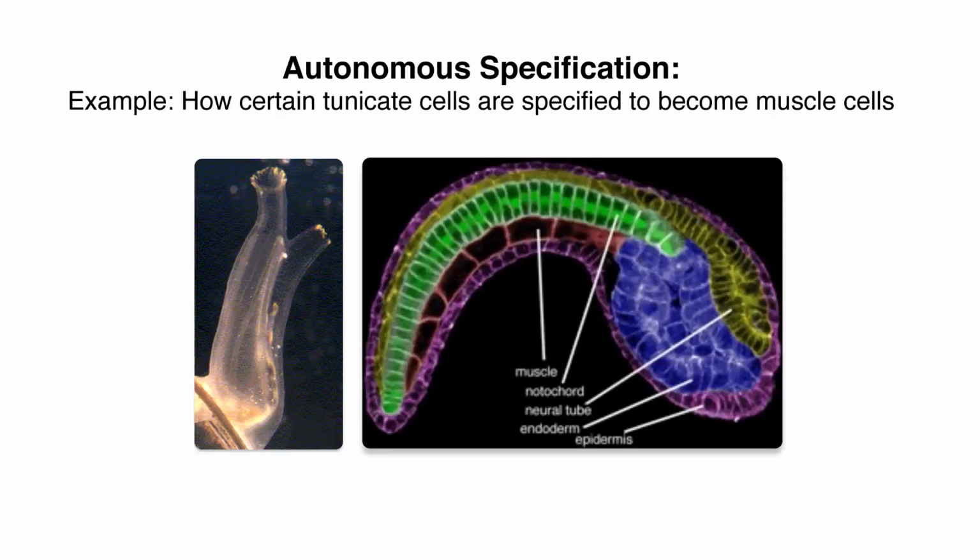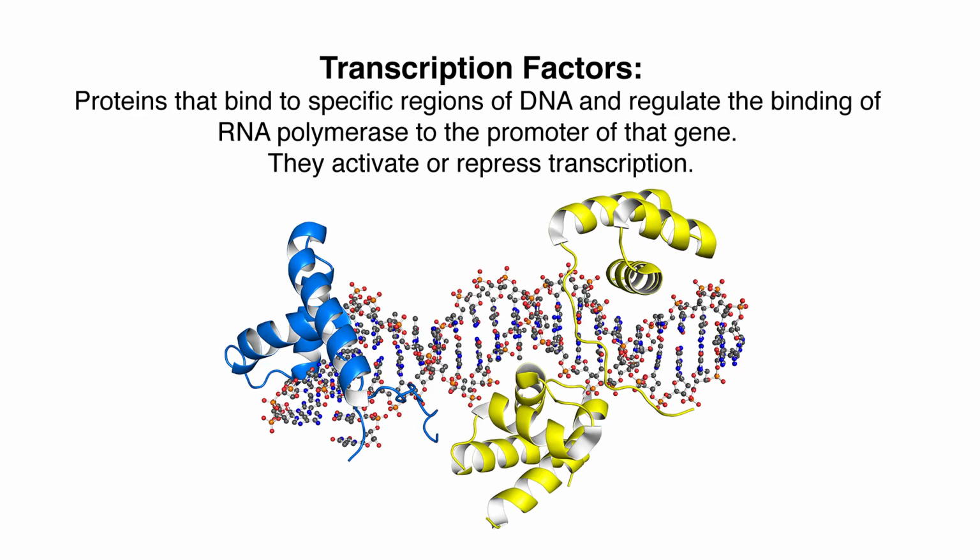An example is the tunicate embryo. The tunicate embryo is an embryo where many of its cell types are specified during cell cleavage. And they're specified by having certain transcription factors present, and these transcription factors tell the genes what to express. So transcription factors are proteins that bind to specific regions of DNA. They regulate the binding of RNA polymerase to the promoter of that gene, and they can activate or repress gene transcription.